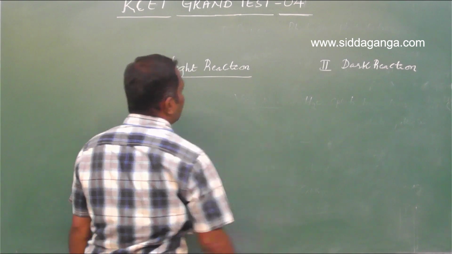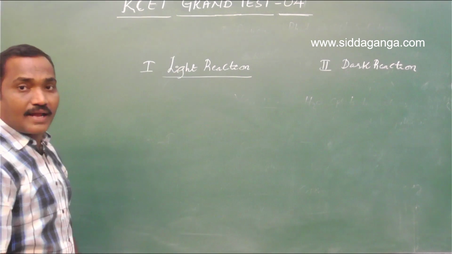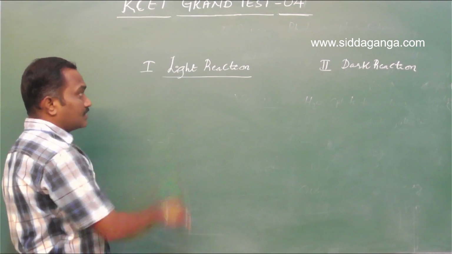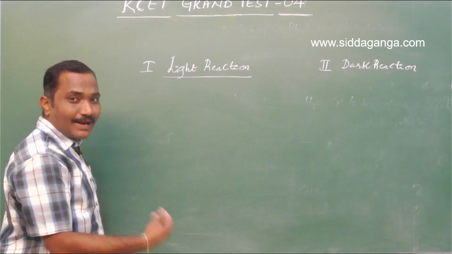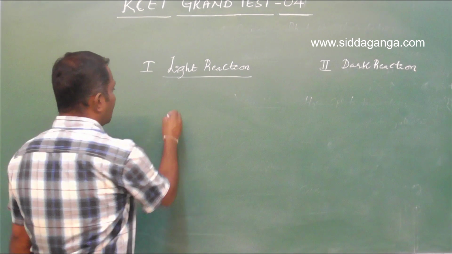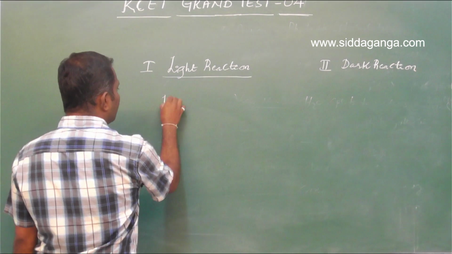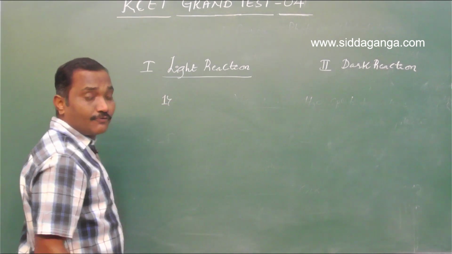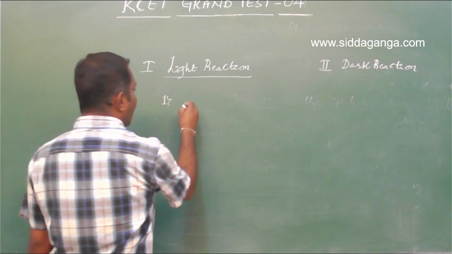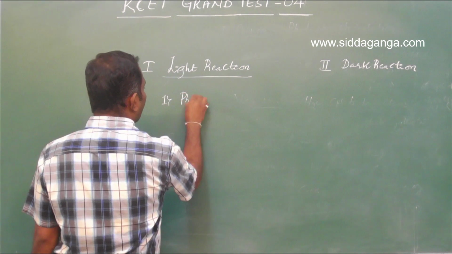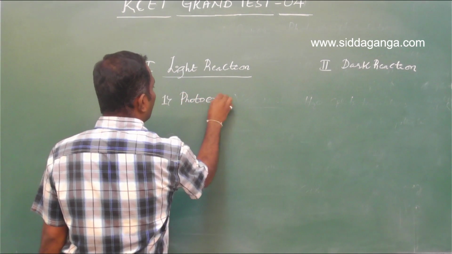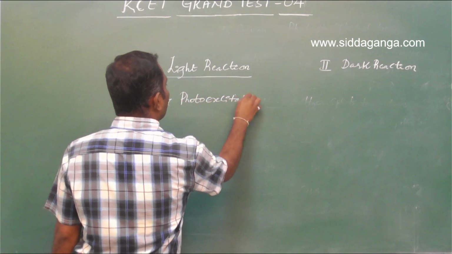Again, there are many light dependent reactions in this light reaction, or the thylakoid reaction or Hill's reaction. In this, the first and foremost light dependent reaction is photoexcitation of chlorophyll.